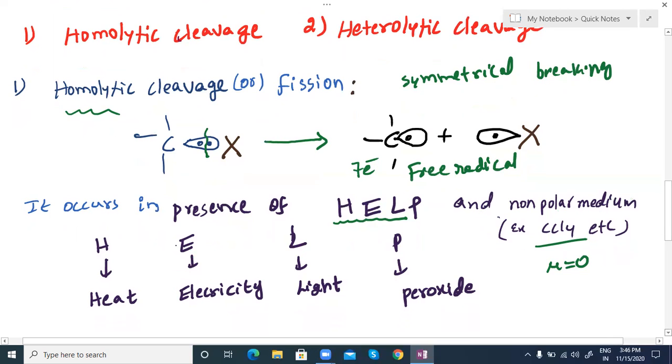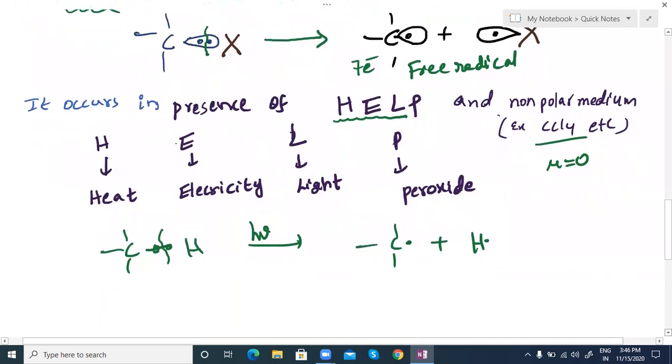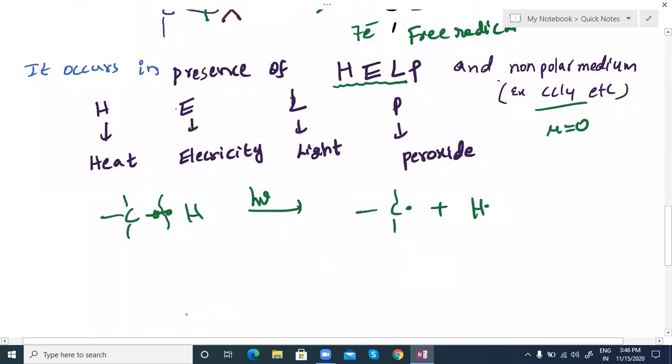Got it? So I am giving here, you can see, with respect to the art also I have shown that one. The electrons are breaking exactly equally. You may take different bonds here. Hydrogen: we can use sunlight, maybe UV light. Each bond contains 2 electrons, and on breaking we can get here C radical, H radical. These are highly reactive things, they can react easily.